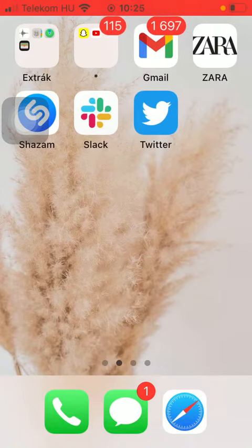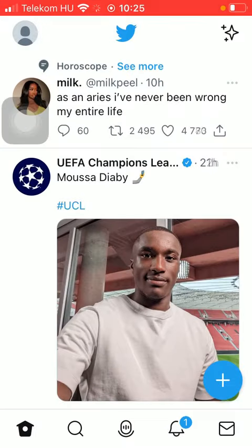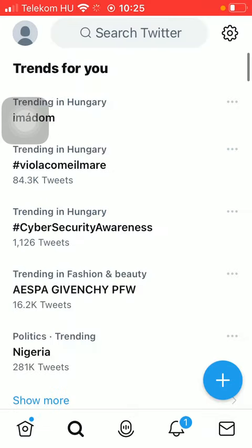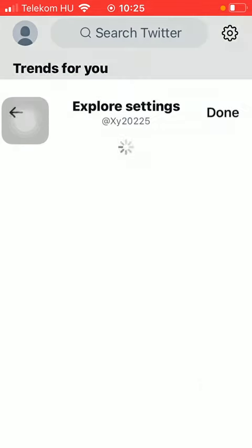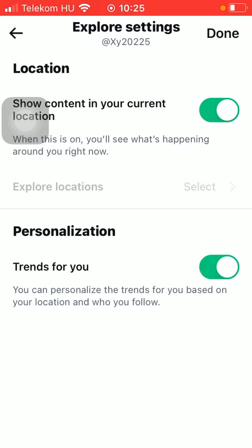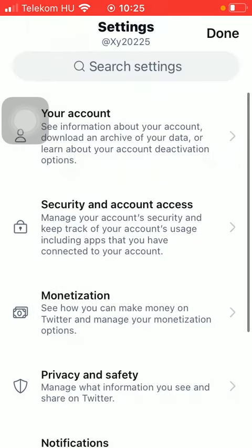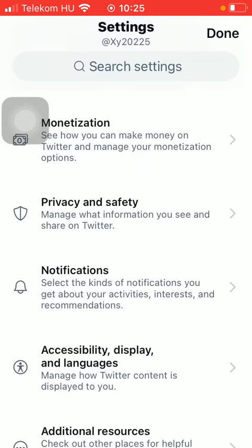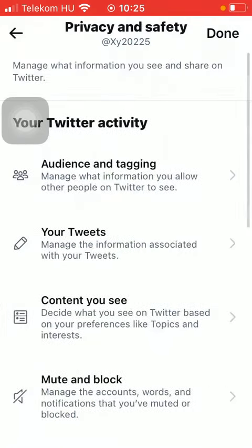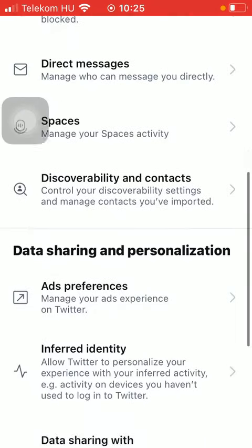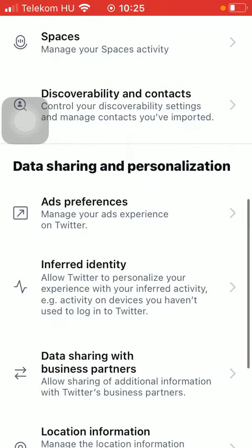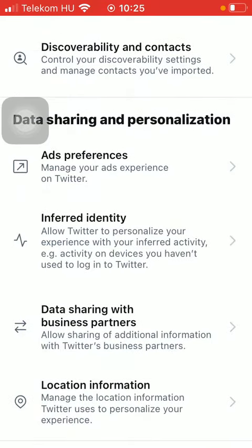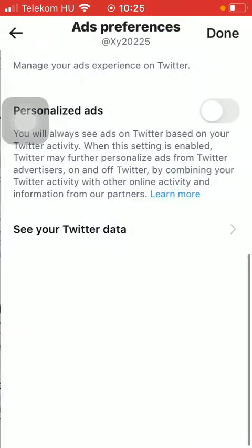First of all, open the application on your phone. Tap on the search icon down below, that's the second option, and now click on the settings button in the upper right corner of the screen. Click on this arrow at the top in the left side, scroll down till you find this privacy and safety section. Scroll down till you find the data sharing and personalization section and click on the first option, ads preferences.